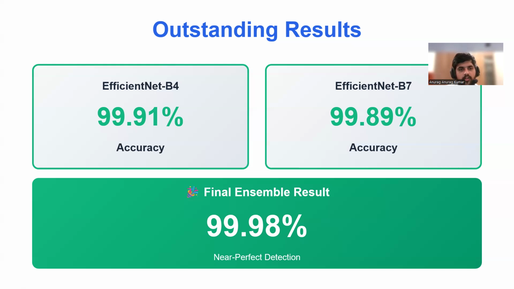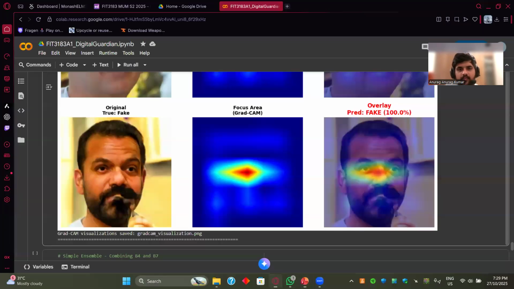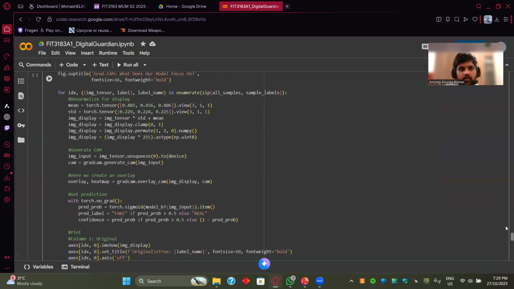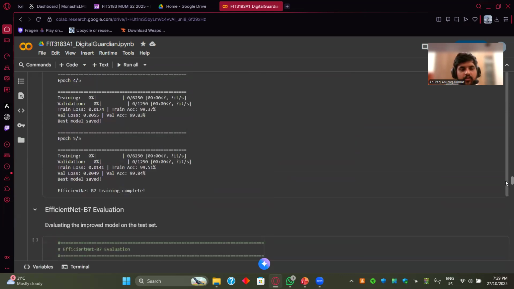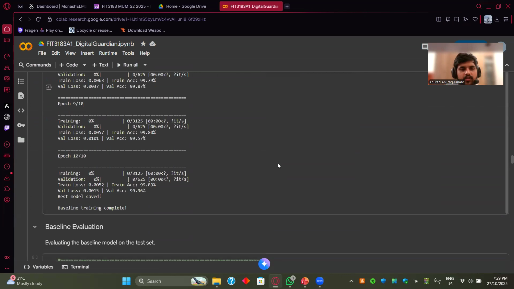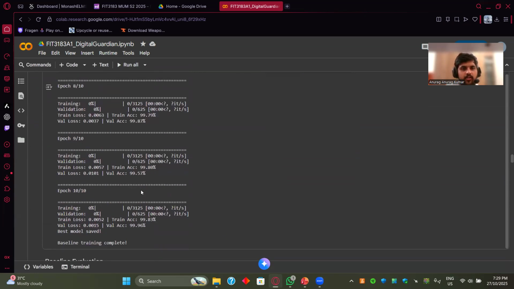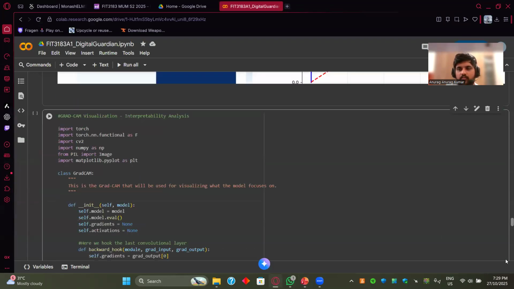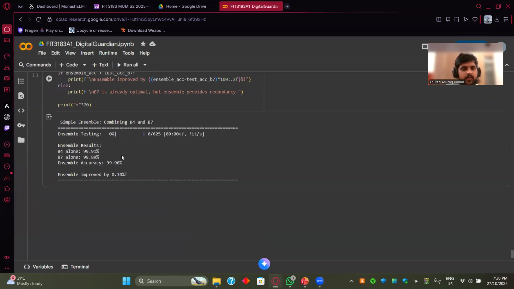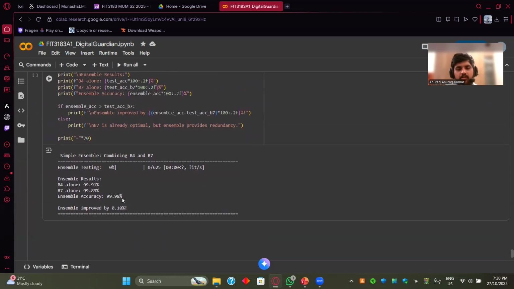So for better understanding, the results that we achieved are all over here. For B4, this is what we were able to achieve. As you can see, the accuracy varied across the 10 epochs that we had. But as a rough estimate, this is what we were able to get on average. And then for B7, it's the same thing, 99.89. And the ensemble is all the way at the end over here. This is what we got, 99.98.